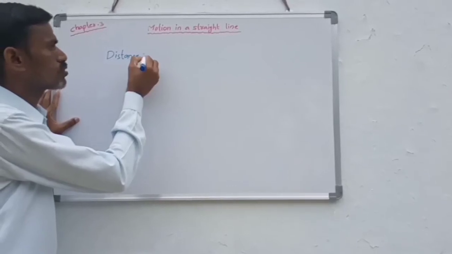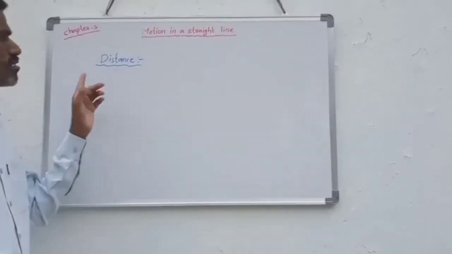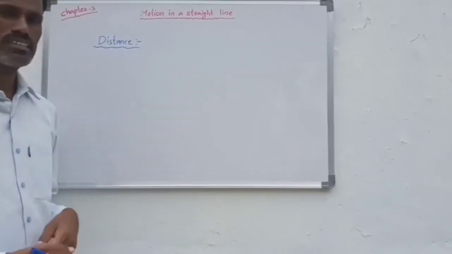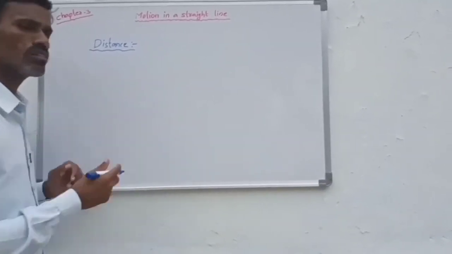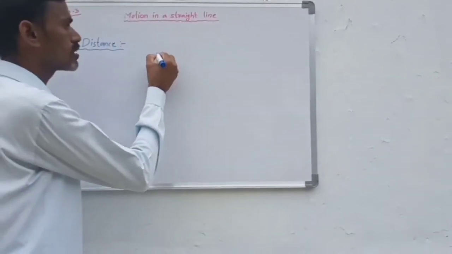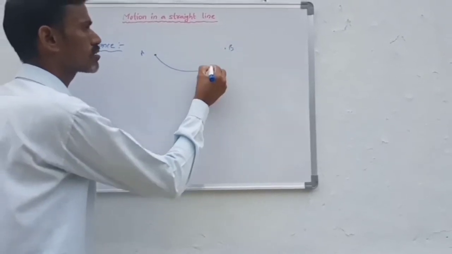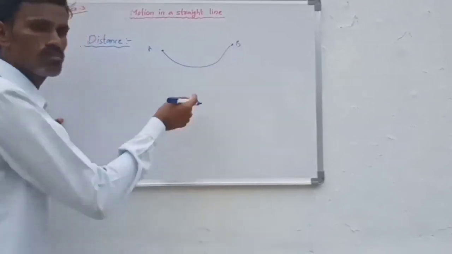So now the next topic is distance. What is distance? Distance is the actual path covered by an object in a time interval. Suppose an object moves from A to B in some manner.